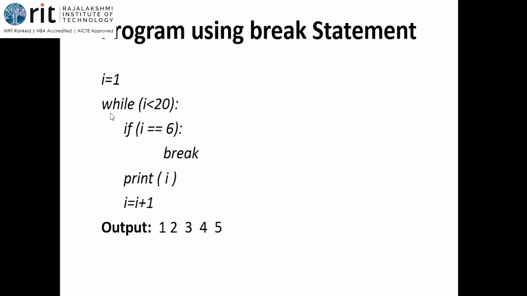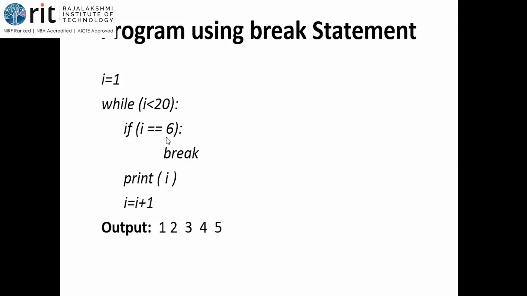Okay, now while I is less than 20, you all know it is a condition variable. We have to initialize the condition variable first, while; that is what we saw in our rule set. While I is less than 20. As of now my I value is 1, isn't it? 1 is less than 20, condition is satisfied. So get into the while block.